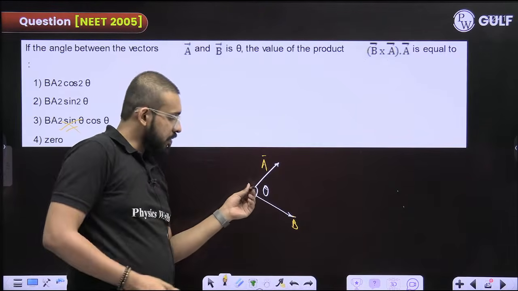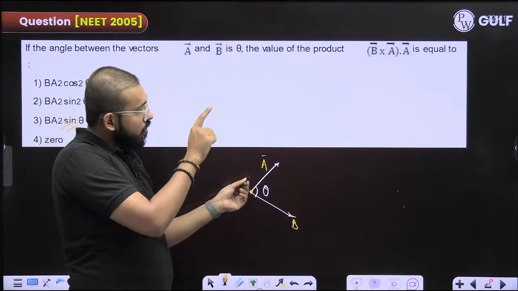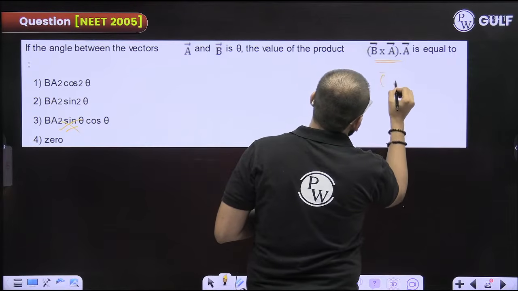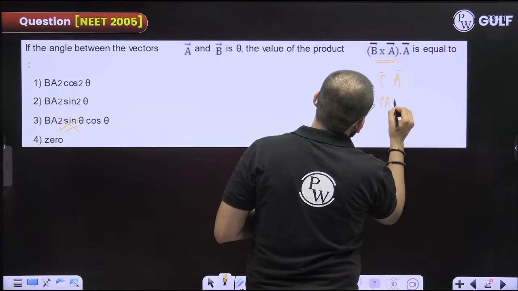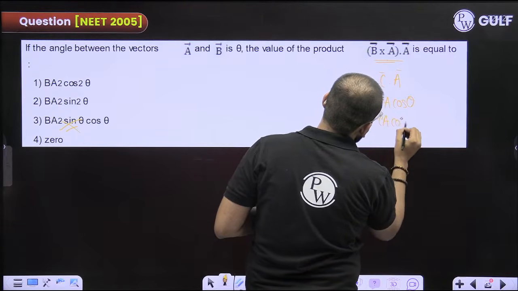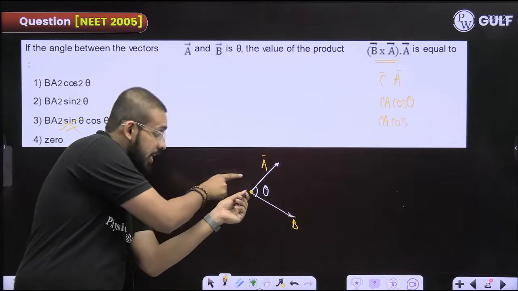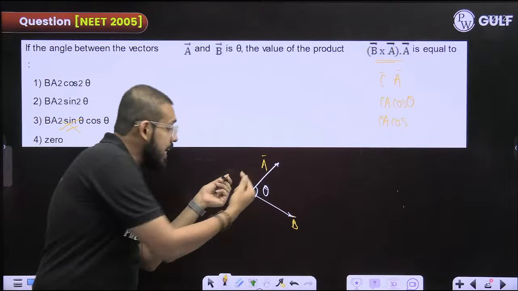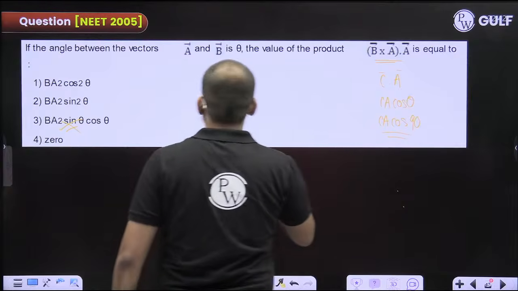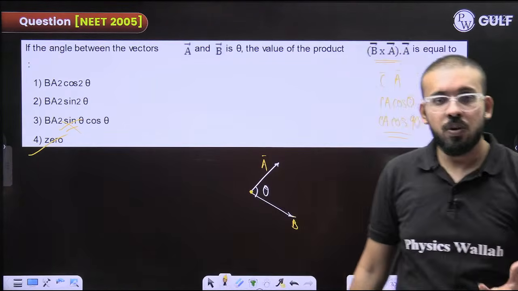B cross A. Suppose you got vector C like this. Now, suppose this is vector C you got. C dot A, CA cos theta. What would be the angle now? See, this is vector C. Vector A is still in plane. Angle is not theta. Angle is now 90 degree between them. And cos 90 degree is nothing but 0.